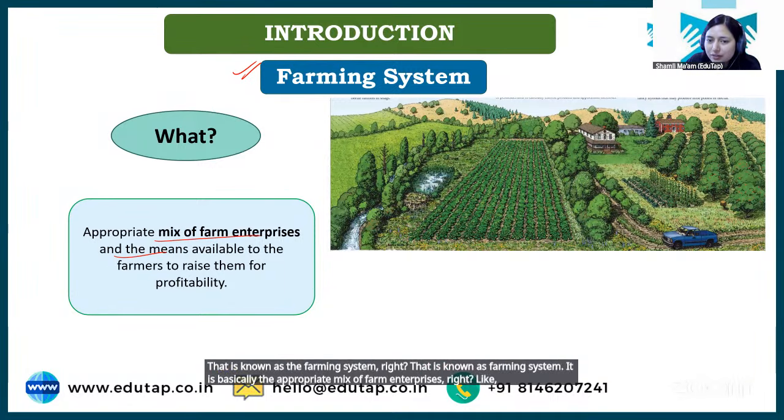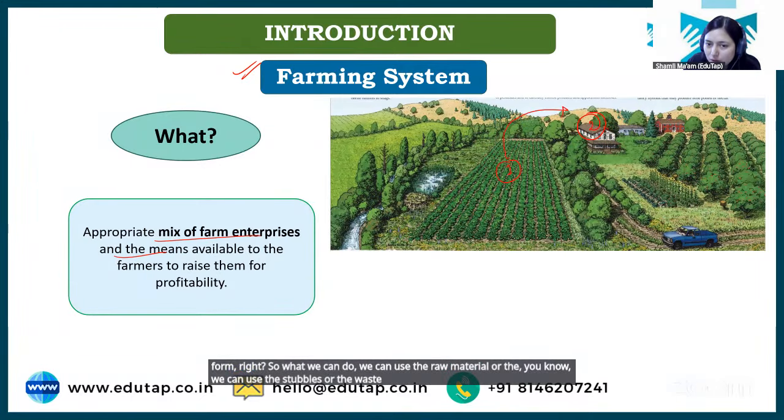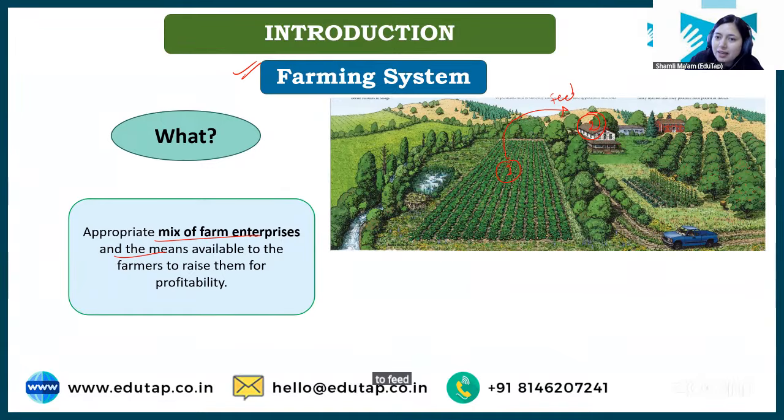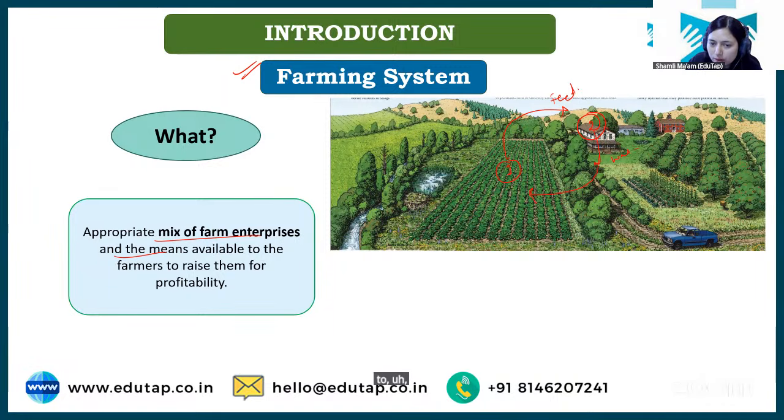Like, say, we have different farm enterprises. First one is crop production, another is livestock rearing. These two farm enterprises we have in this farm, right? So what we can do is use the stubbles or the waste of the crop production enterprise to feed livestock, right? And whatever waste material is generated from the livestock can be used to add manure, compost or fertilizer to the crop production enterprise.